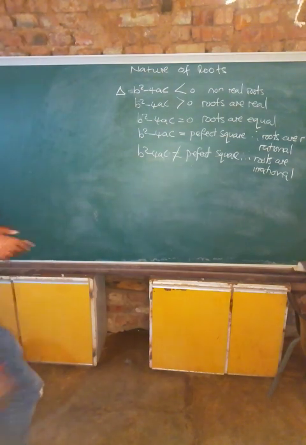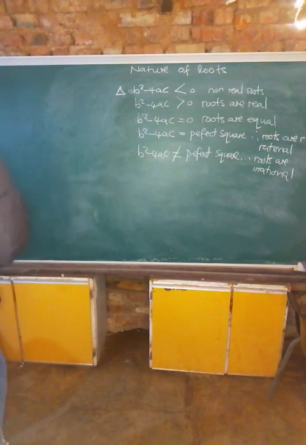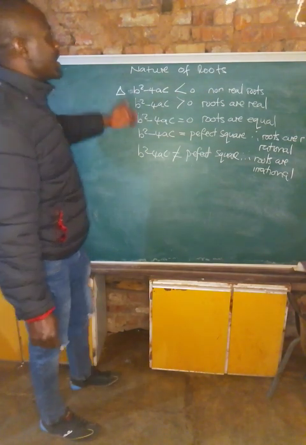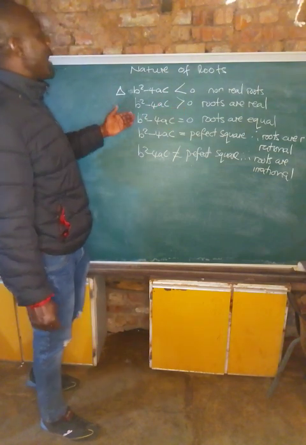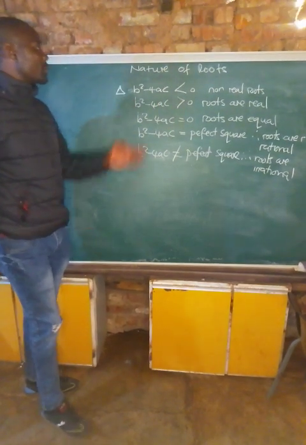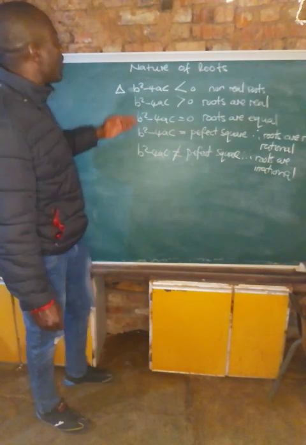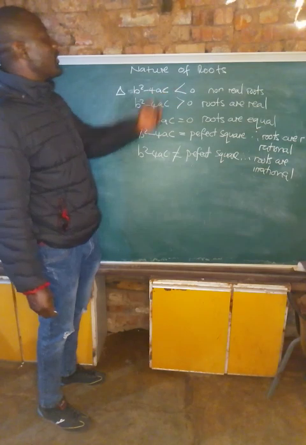You need to know this for you to be able to find the nature of the roots. So whenever a question comes asking you to find the nature of the roots, you only need to calculate b squared minus 4ac. You find it.